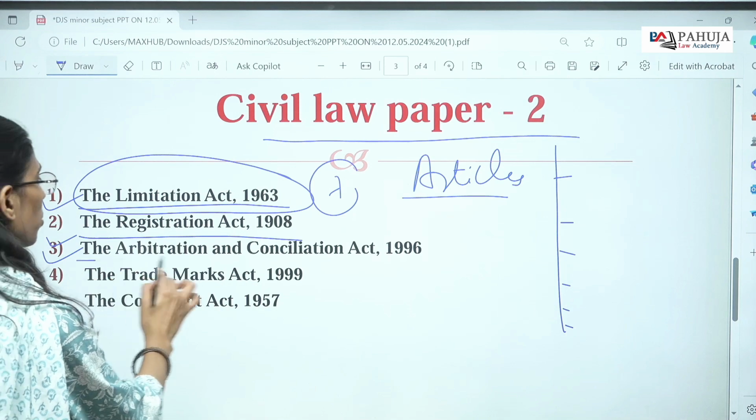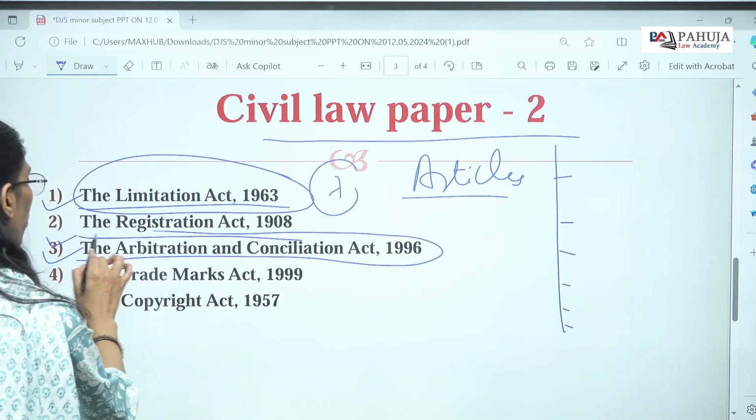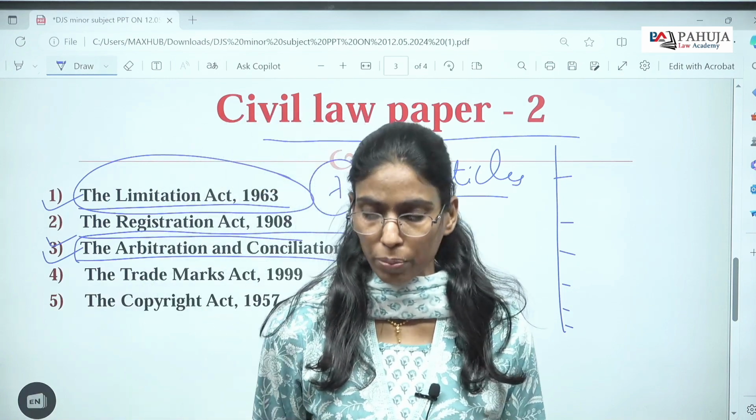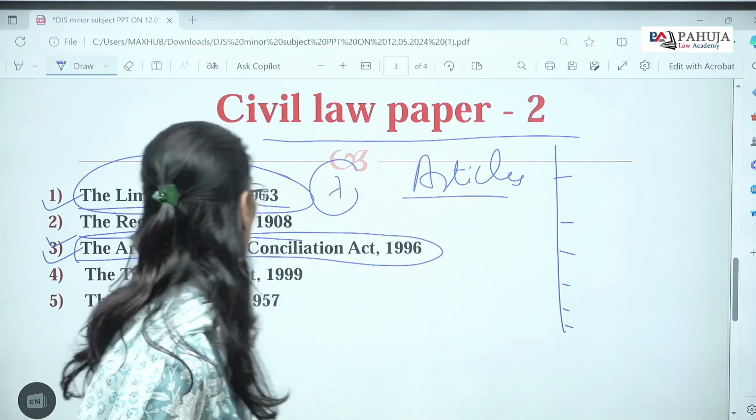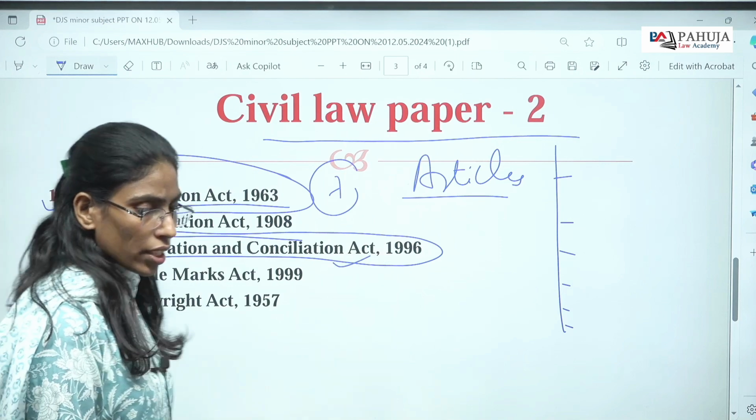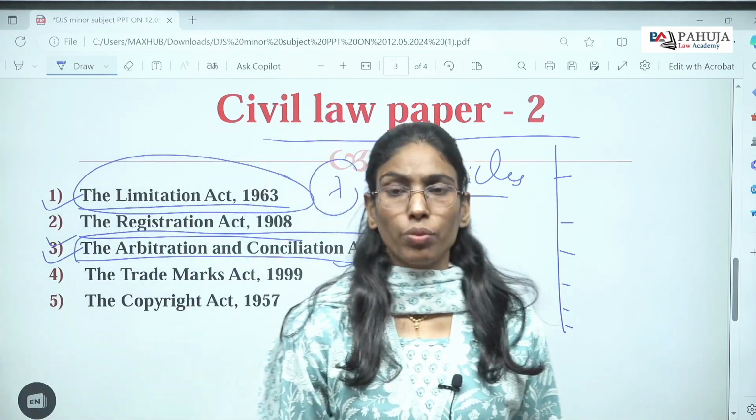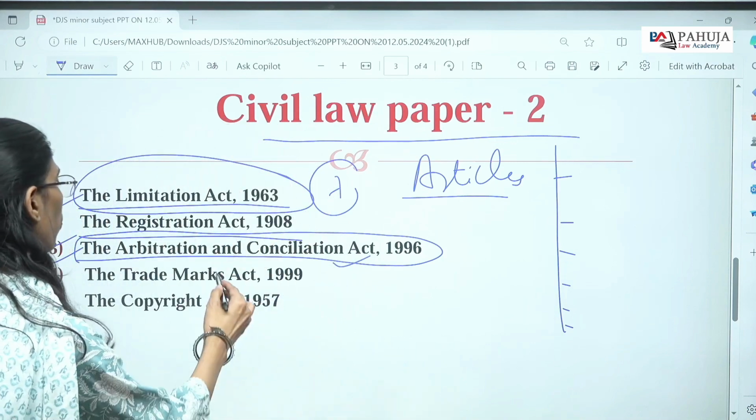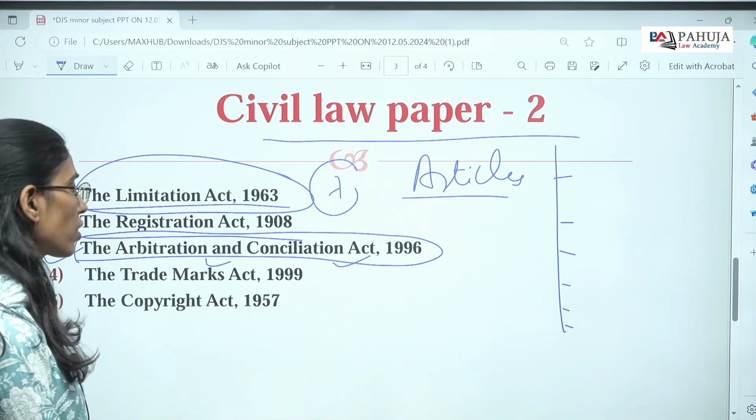Now, another important subject, though it is a minor subject, is a very focused subject for DGS preparation: the Arbitration and Conciliation Act of 1996. It is a preferred subject. Most of the questions in prelims carry weightage from the minor subjects, so we will go for the Arbitration and Conciliation Act.